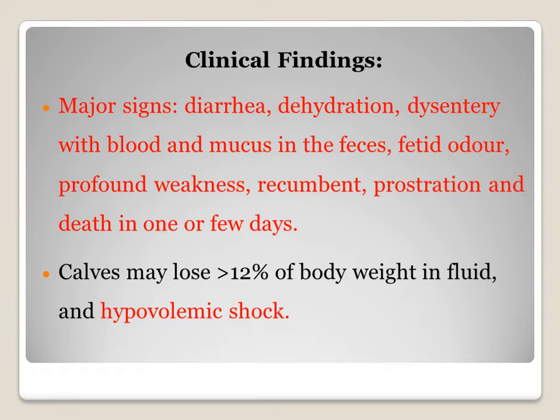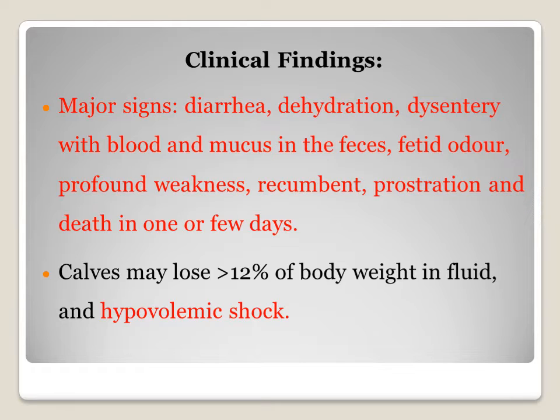Because of the diarrhea, there is profound weakness because there is hypovolemia. The animal becomes recumbent, in prostration, lying on the ground, and death occurs within a few hours or one or a few days, depending on the severity of the case.